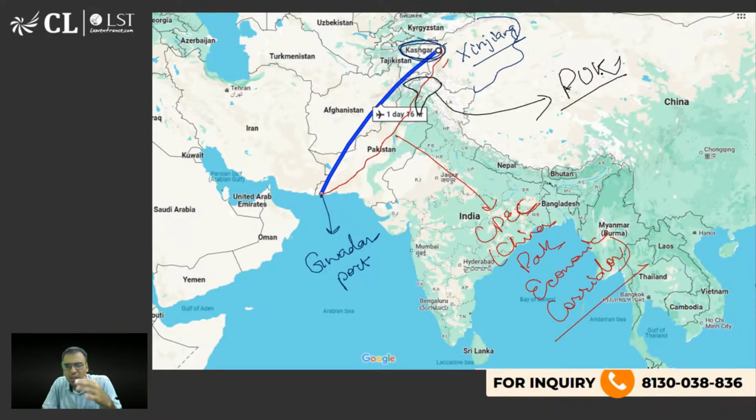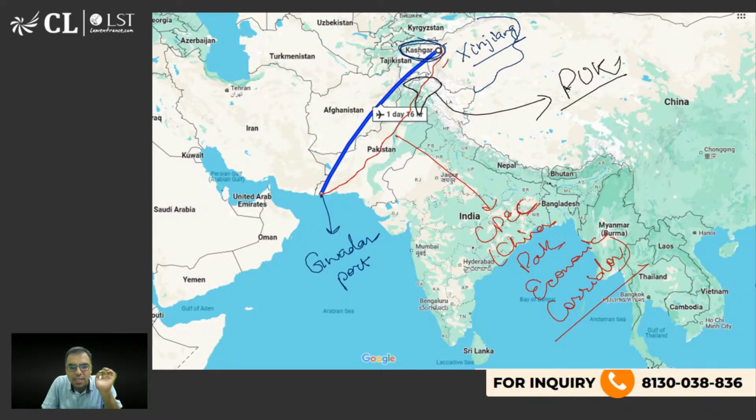I hope you are aware. We are not going into that history, etc. So basically, if anything is being made, any road, railway, bridge, or whatever it is, it should be made with India's permission. And this is a violation of India's sovereignty if China and Pakistan agree on something without India's permission, because we believe that this is an integral part of India.